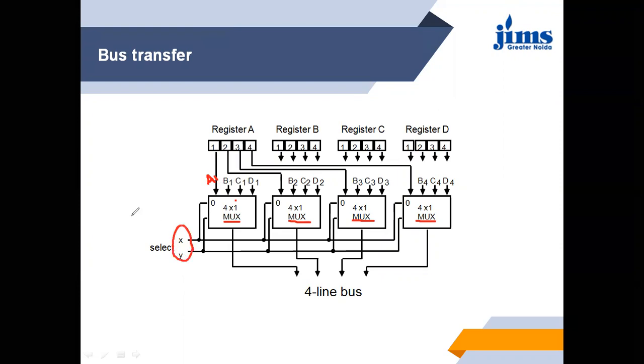When the selection lines are 0, 0, we have to select A0, this one. There are four different combinations when we have two lines: 0 0, 0 1, 1 0 and 1 1. So we can select from four different inputs one at a time, and the same value we can pass over here.